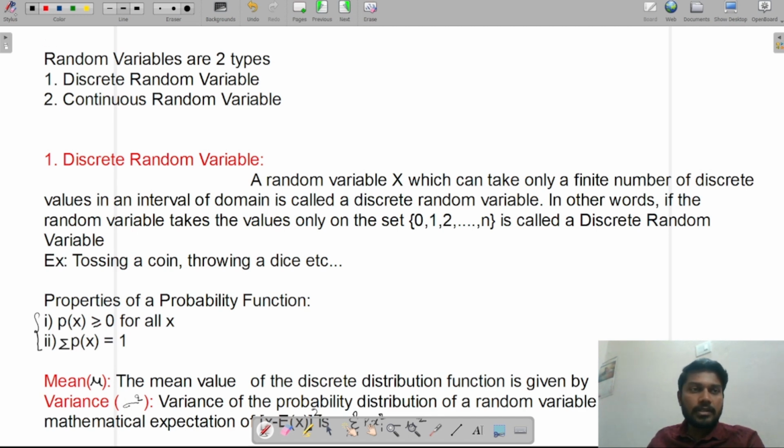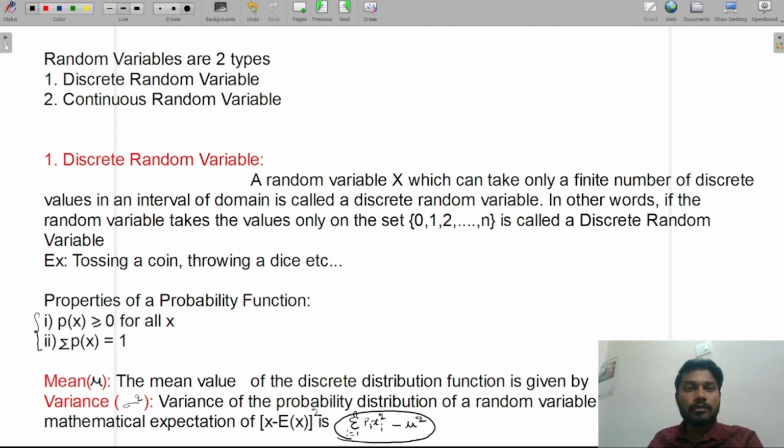Let's see the definition of variance of a discrete random variable, which is denoted by sigma square. Variance of the probability distribution of a random variable X is the mathematical expectation of (x minus E of x) whole square, which is summation pi into xi square minus mu square. This is the formula of variance of a discrete random variable.